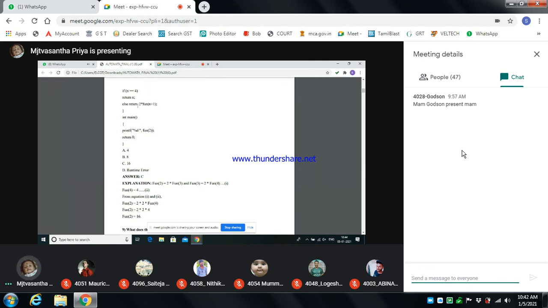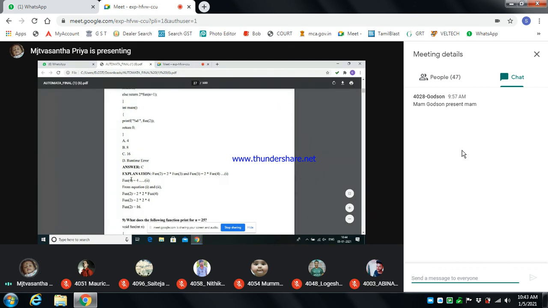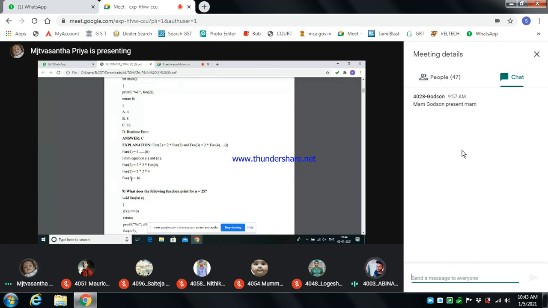4. 2 star function of 2 into 4. What is the 2 star of 2? Function of 4. 4 will be the result. When n value 4 is given, here it will be 4. Returned 4. That 4 will be stored as function of 4. So 2 star into 4 equal to 16. So the answer will be 16. Do you understand, students? Understood the function?